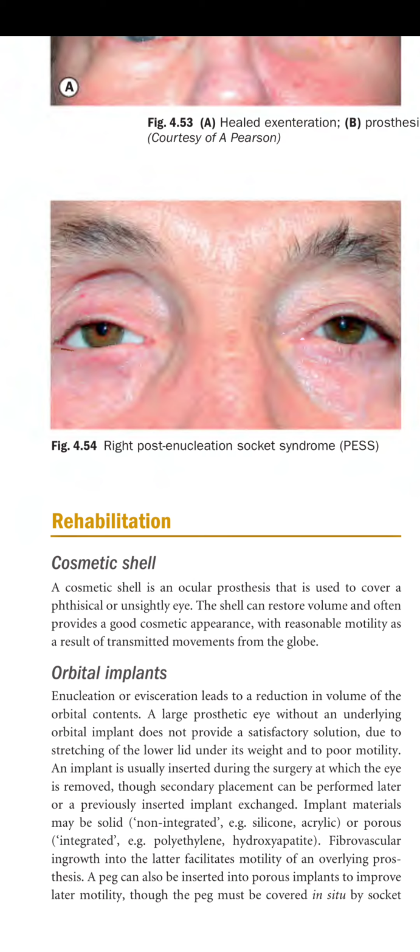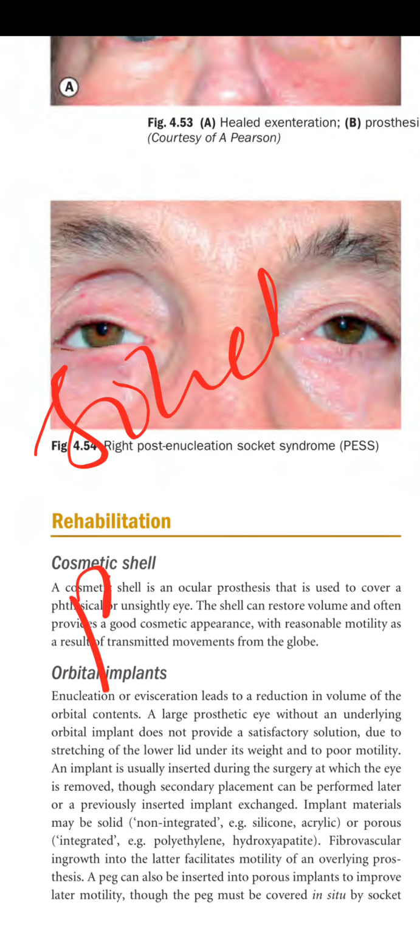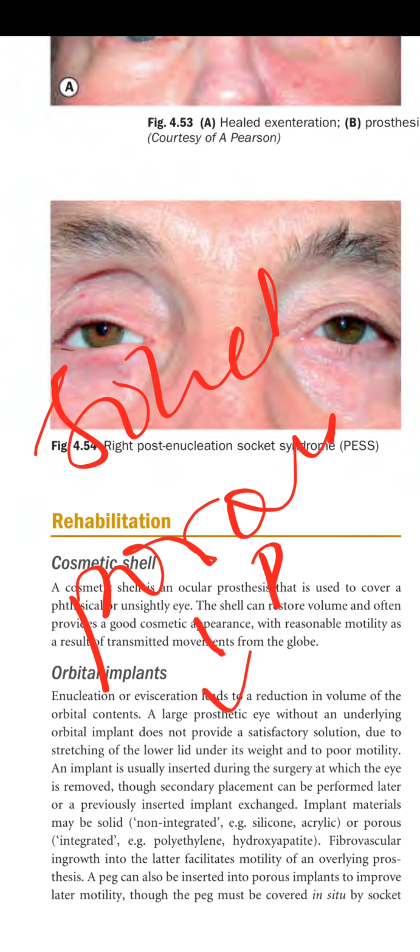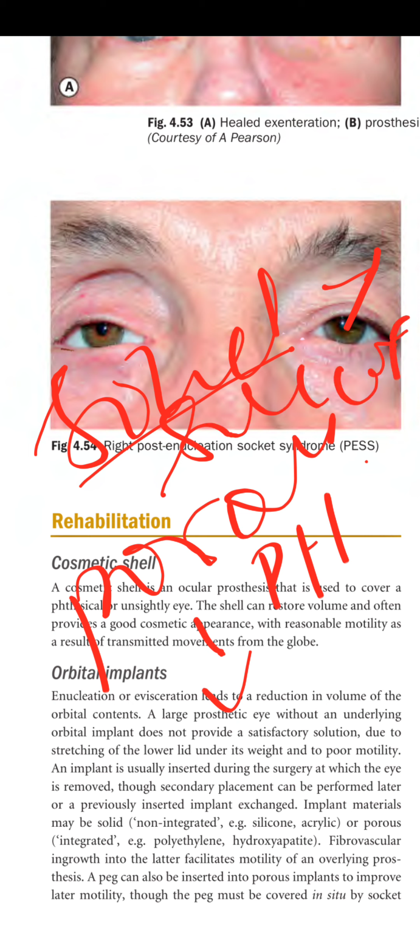Implant material may be solid, non-integrated, for example silicone or acrylic, or porous, integrated, polyethylene and hydroxyapatite. So there are two types of material. Number one is solid, another one is porous. The porous one is integrated, which consists of polyethylene and hydroxyapatite, and the solid one consists of silicone and acrylics.